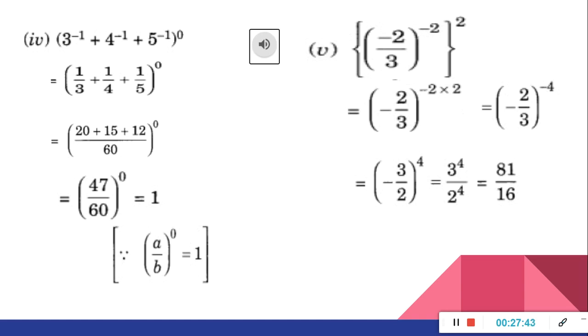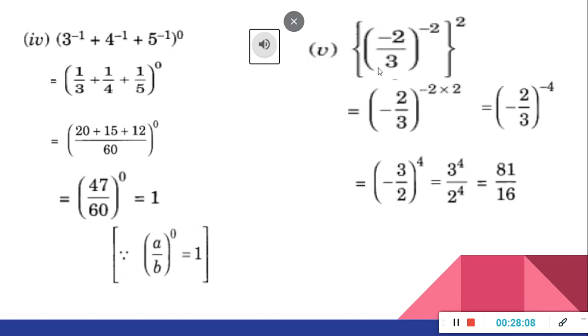So 3 raised to minus 1 can be written as 1 upon 3. 4 raised to minus 1 should be 1 upon 4. 5 raised to minus 1 will be 1 upon 5. Whole the power 0. Here LCM should be 60. So (20 plus 15 plus 12) whole raised to 0. That should be (47 upon 60) whole raised to 0, which is equal to 1. That means (a upon b) whole raised to 0 is equal to 1.